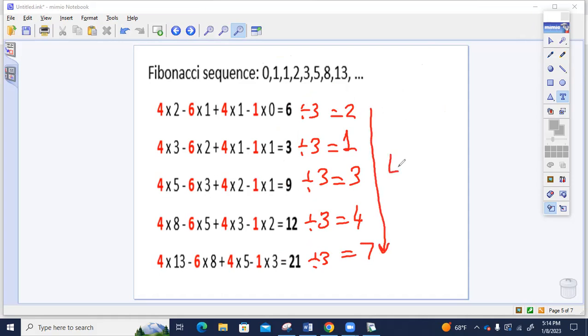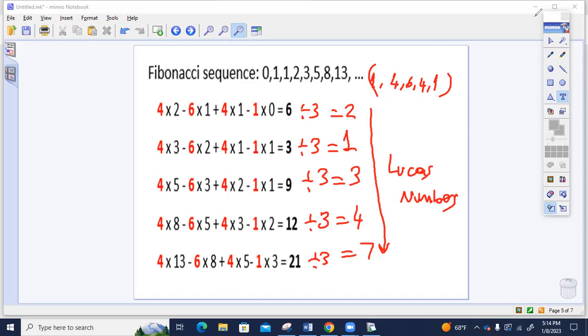These are Lucas numbers. So when we use the coefficients 1, 4, 6, 4, 1, we get a different combination of Lucas numbers this time.